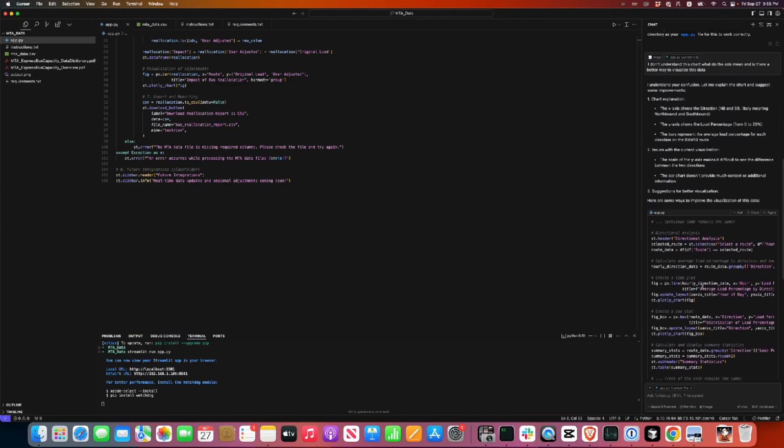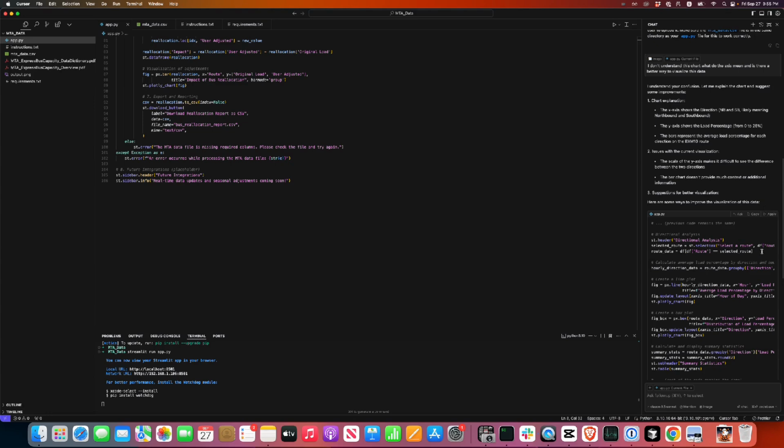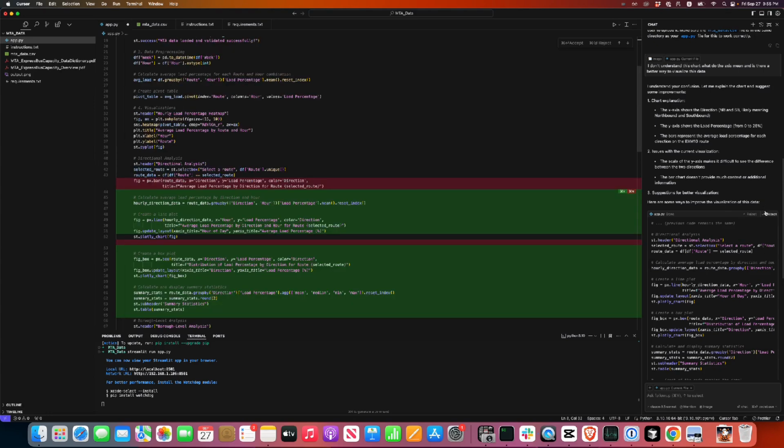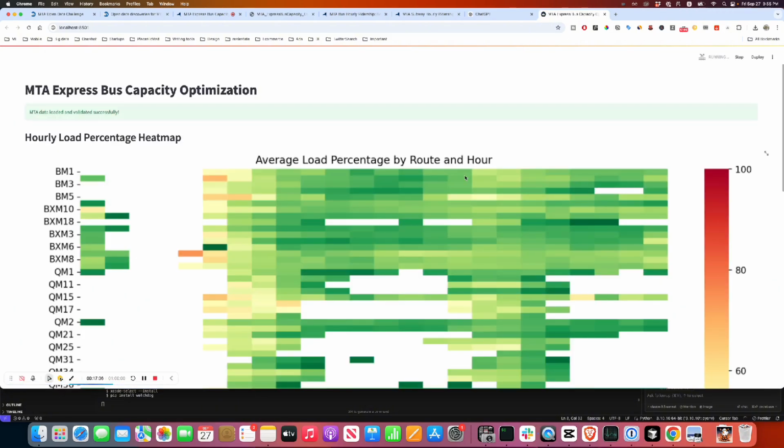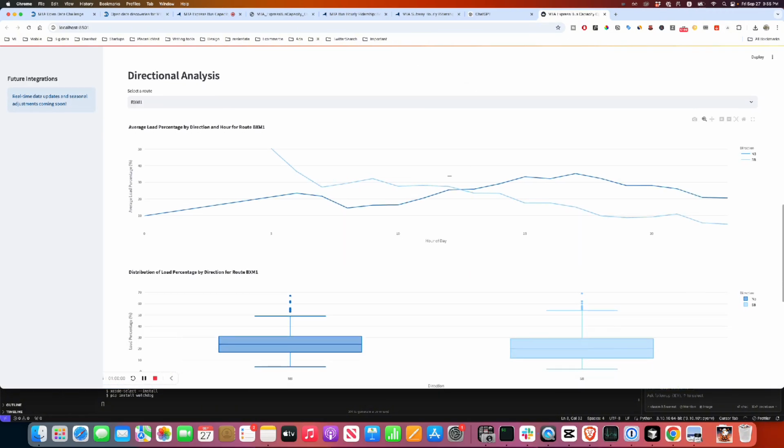Correct. So it's saying that the scale is not right. Let's see what it's telling us to do. Accept. Will that help? Kind of. It's okay. So now it's hour of day. Now at least we can make some sense, right?